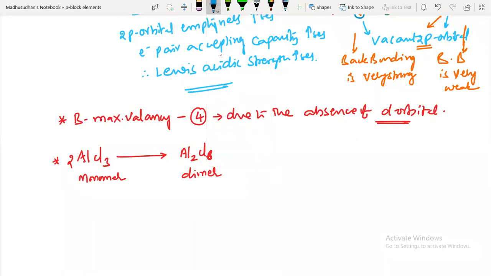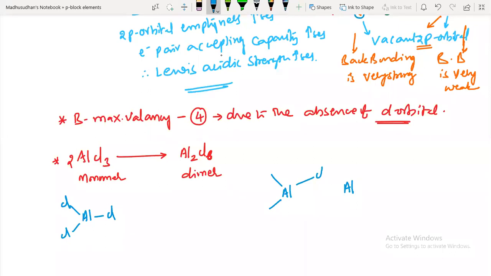AlCl3 has a simple trigonal planar geometry with incomplete octet configuration, right? This dimer Al2Cl6 structure is important, guys. Two aluminums I'm taking like this. Each aluminum has 3 chlorines, isn't it?